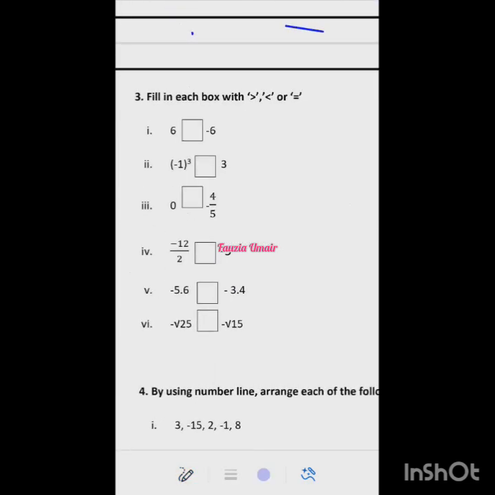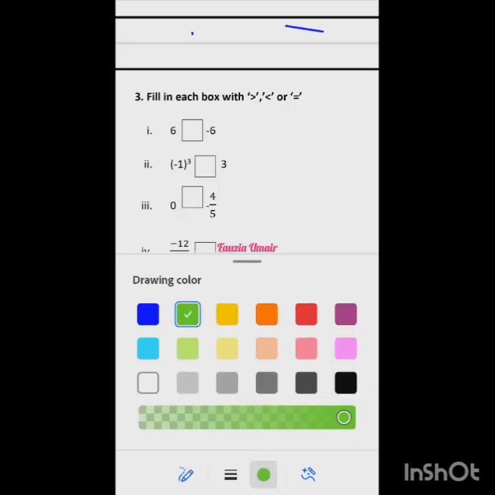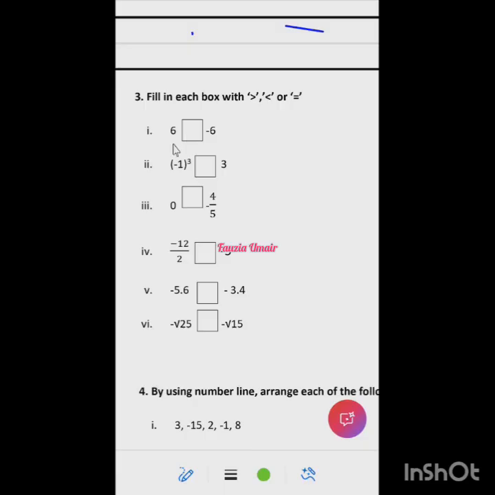So question number 3 is in front of you. Can you see this question? Can you tell me the answer to the first one? You can take your time. Which sign? There are 3 signs we are having. Ma'am, 6 is bigger, right? So what about the second part?